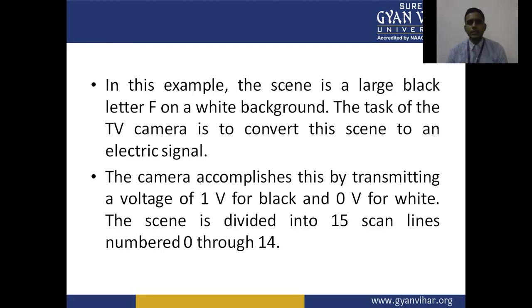We already discussed that the black part of the scene has 1 volt and the white part has 0 volt. So the task of the TV camera is to convert this scene into an electrical signal. In the transmitter section, we generally use the TV camera. In the next lectures, we will discuss the cameras, types of cameras, construction, working and applications.